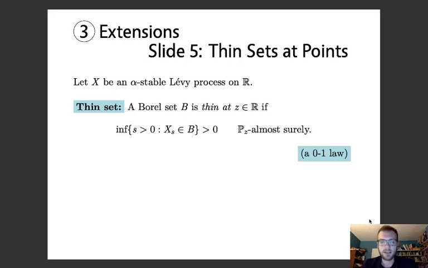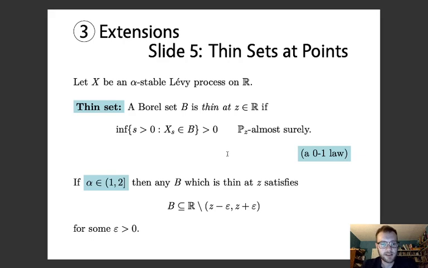So before stating the theorems, a definition needs to be given. This is for X an alpha-stable Lévy process on R. A Borel set B is called thin at some fixed point z in R if, when the process is started from that point z, the set B is not hit at positive time almost surely. So that point z is not regular for the set B. Because X is a strong Markov process, Blumenthal's 0-1 law applies here, and this probability of hitting at time 0 or not is also a 0-1 law.